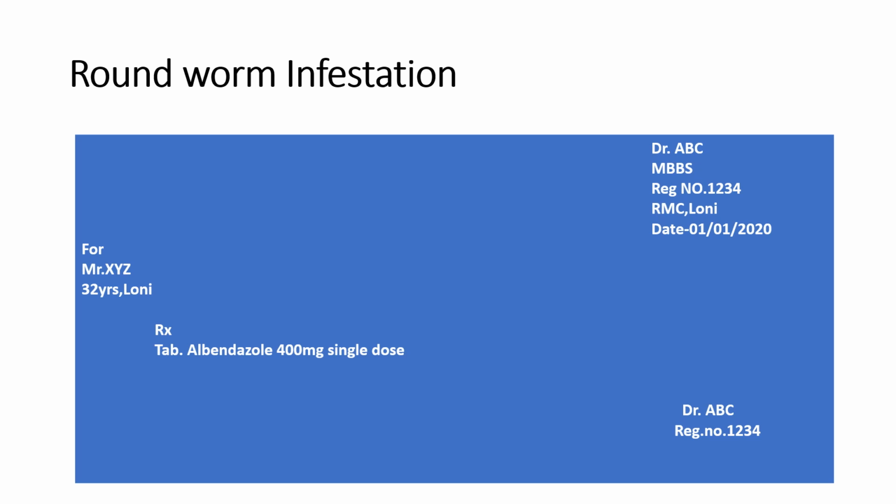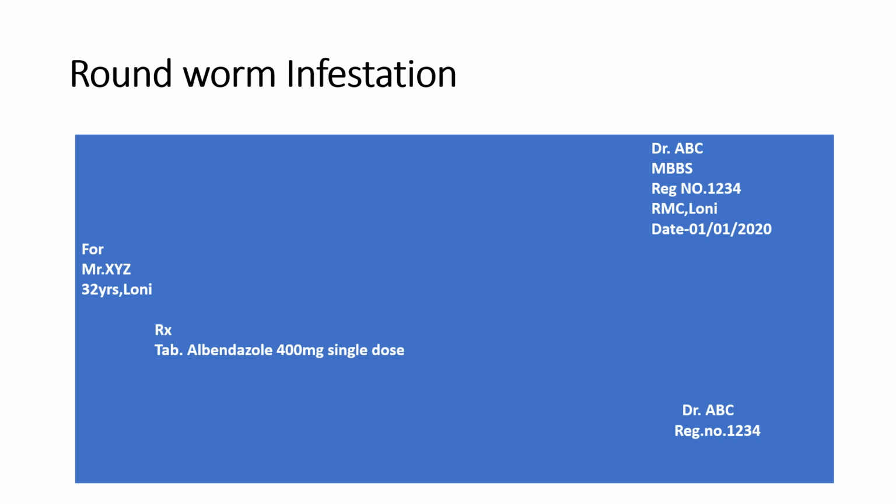There are two major advantages of albendazole over mebendazole. The first advantage is that albendazole is administered in a single dose, whereas mebendazole is administered twice daily for 3 days. And the second advantage is that albendazole is rapidly absorbed and has better bioavailability than mebendazole. So these are the two major advantages of albendazole over mebendazole. That's why we will prefer albendazole, because it is given in a single dose.